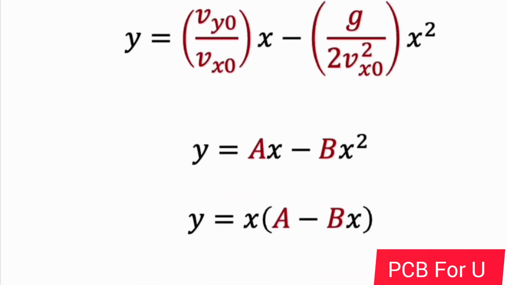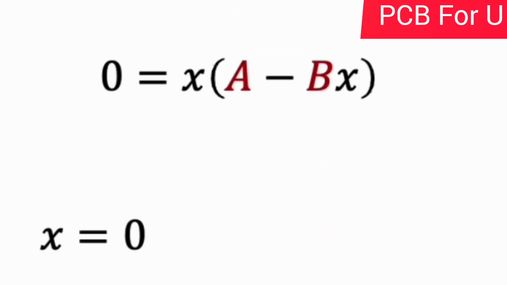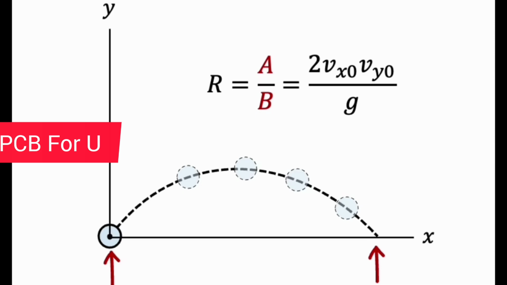If we take x outside, we get y equal to x times a minus bx. If y equals 0, then x equals 0 or a equals bx, that is x equals a by b. So we have x equal to 0 and x equal to a by b. x equal to 0 is nothing but the origin. x equal to a by b is nothing but the range attained by the body.